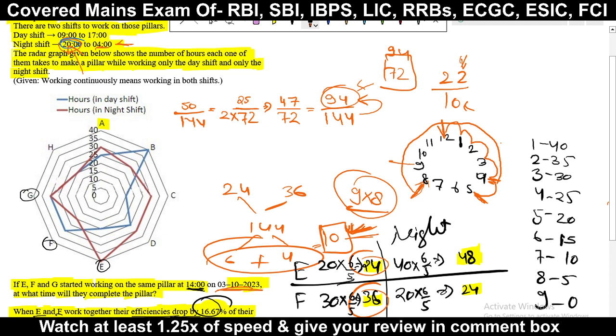So now what will we get? 2.2 hours. 2.2 hours means, and 0.2 hours means what? Multiply by 60, it will give us the minutes, meaning 12 minutes. 2 hours and 12 minutes they will take after starting in the morning shift. I hope you understand. If you do not understand the step, just go back and see that part again.